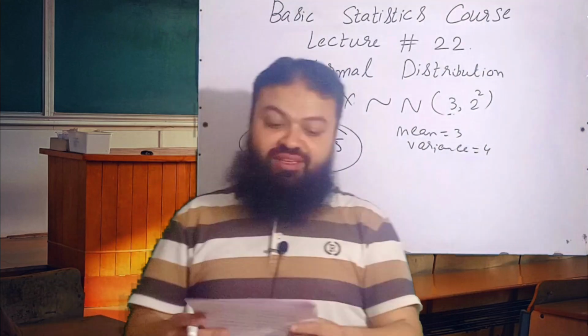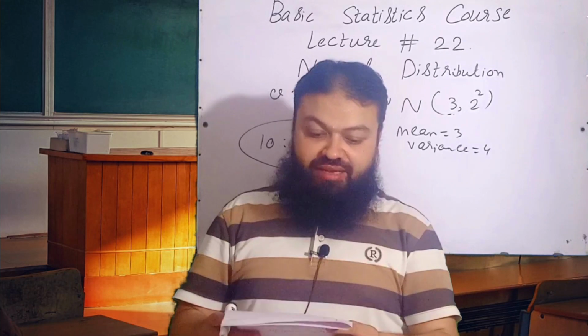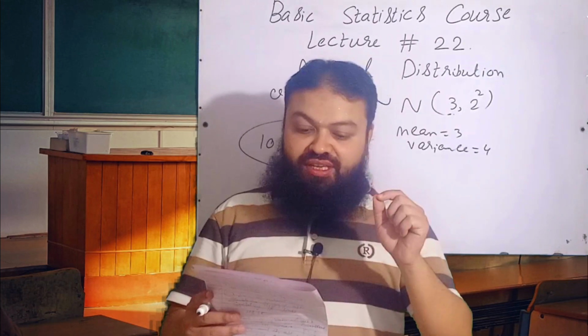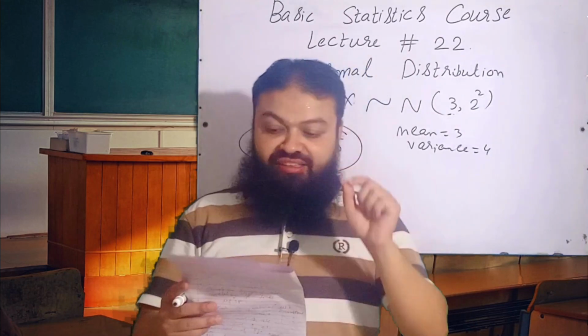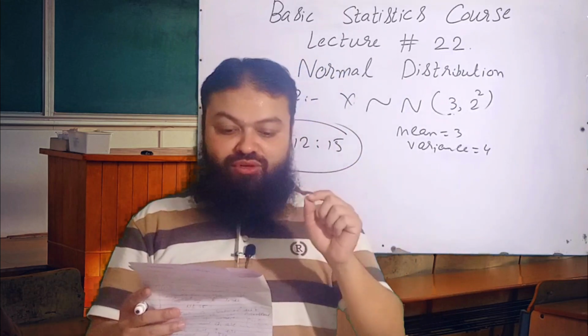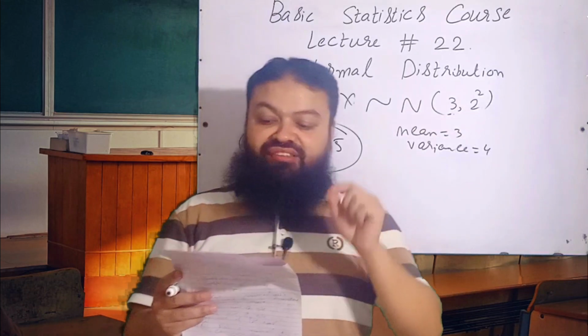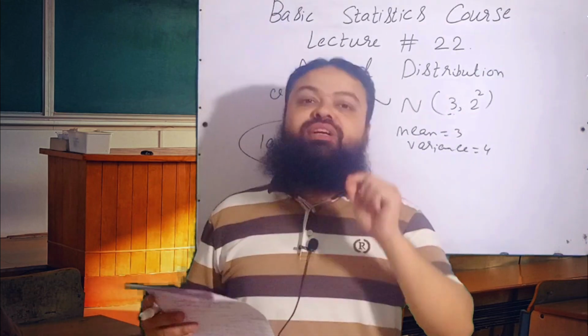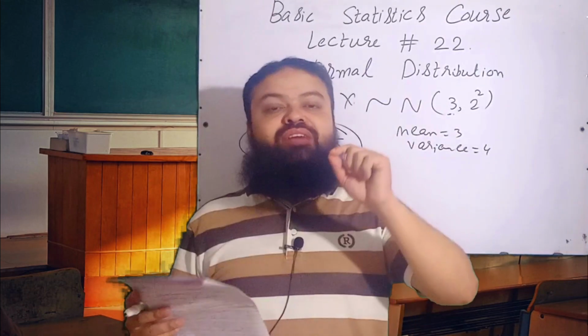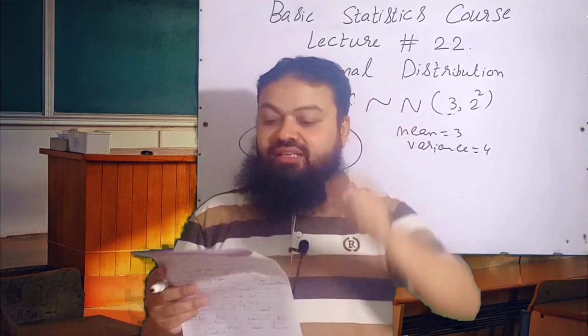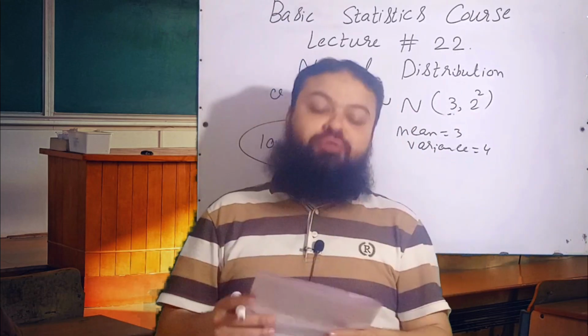Question number 5. A normal curve is A symmetric and leptokurtic, incorrect. B asymmetric and platykurtic, incorrect. C asymmetric and mesokurtic, incorrect. D symmetric and mesokurtic, that is the correct one. In normal distribution we have symmetric and mesokurtic curve always. D is the correct option.